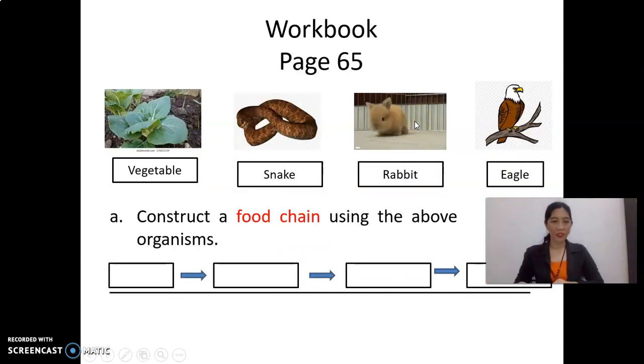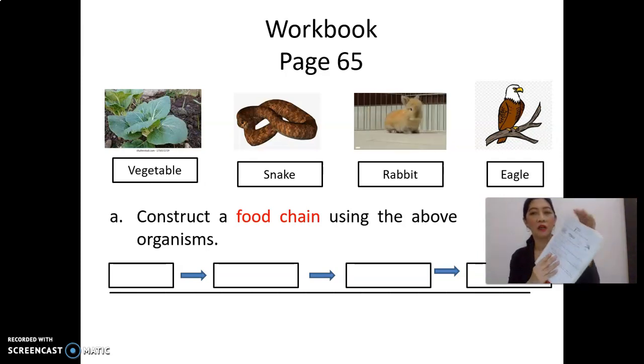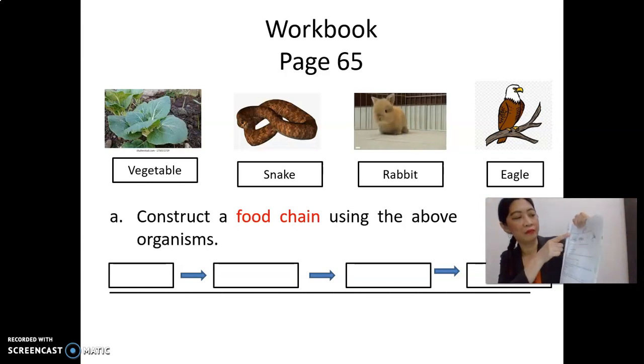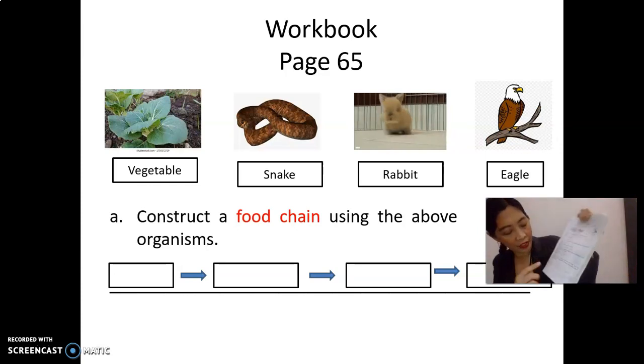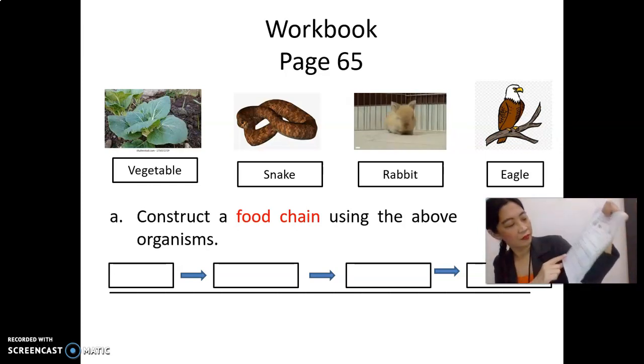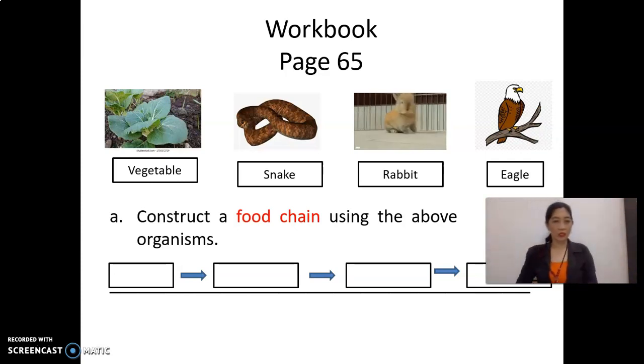And page number 65. Please open your workbook, page 65. Number 1, letter A and letter D. Construct a food chain using the above organisms. Use vegetable, snake, rabbit, and eagle.